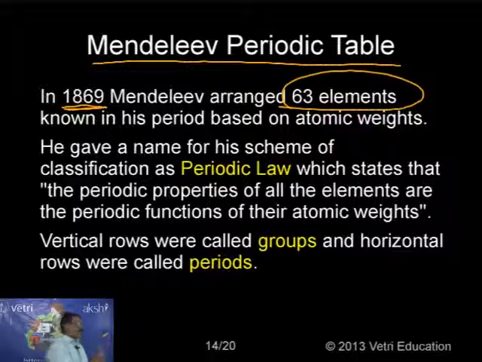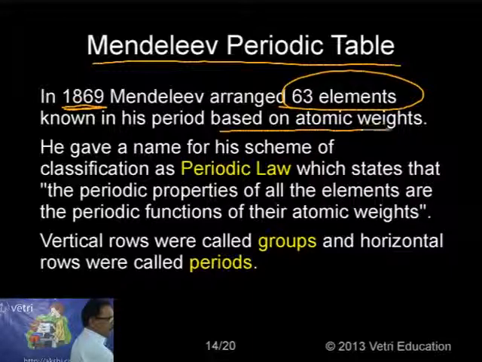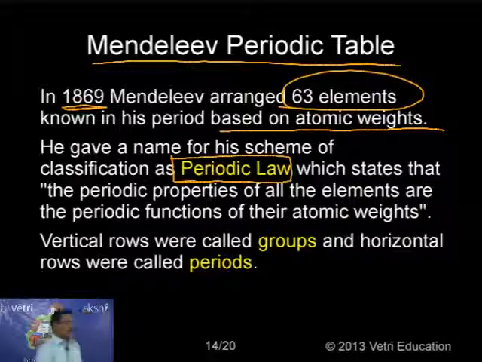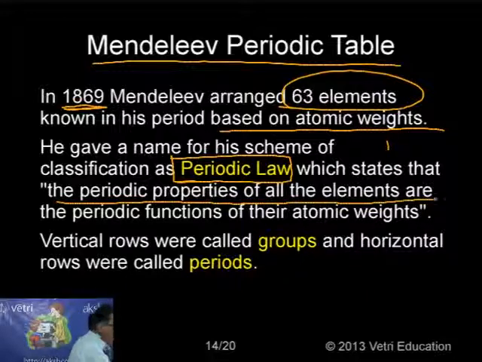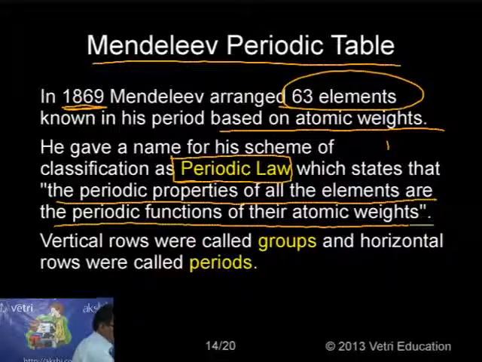Now, out of the 63 elements known in this period, he grouped all 63 elements based on atomic weights. He gave a name for this scheme of classification: periodic law. Kindly follow, this is the word introduced by Mendeleev. What is periodic law? Sometimes they will ask. It states that the periodic properties of all the elements are the periodic functions of their atomic weights. This is the most important.